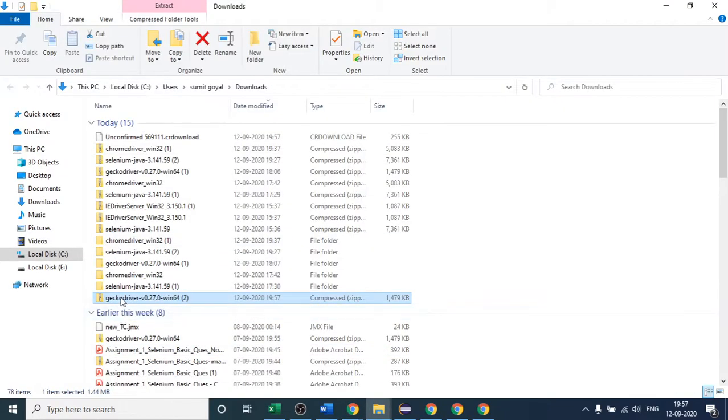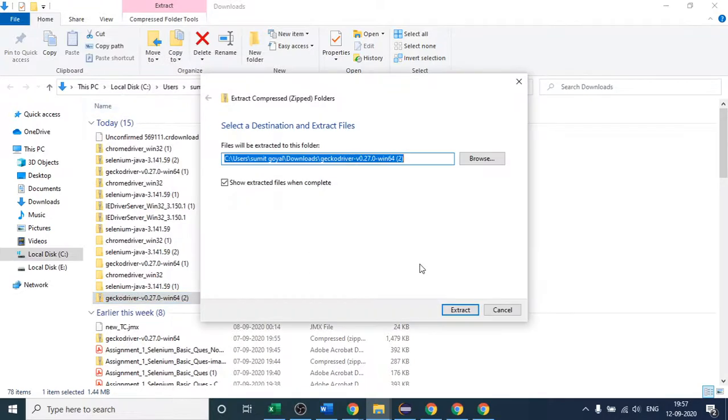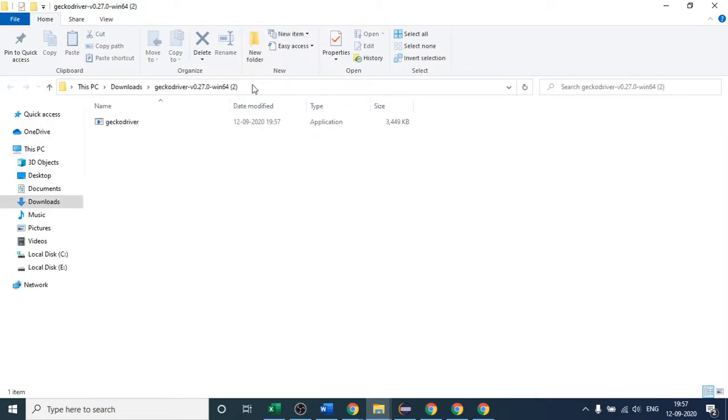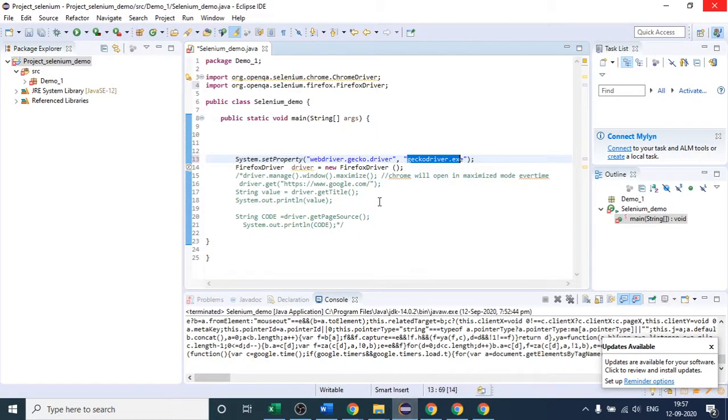Okay, so you can see this is the file. What I have to do is extract it, because it is a zip file. I have extracted it, and after that I will copy the path. So this is the file I was talking about, geckodriver.exe, that will help us integrate the Firefox browser. So I will copy the path, come here, and paste the path here.